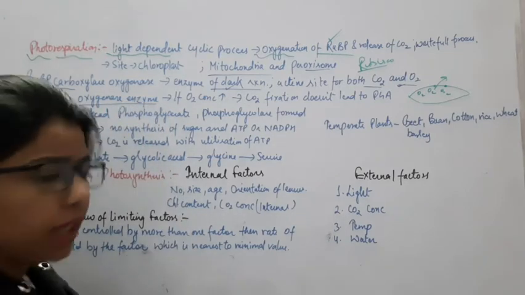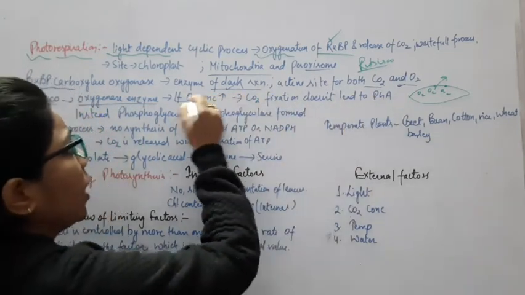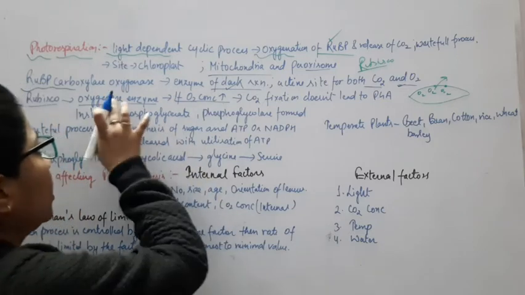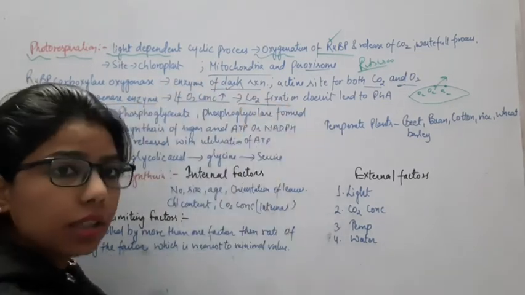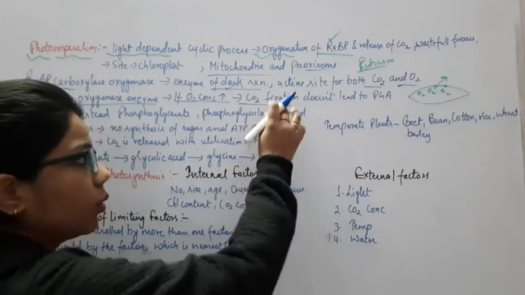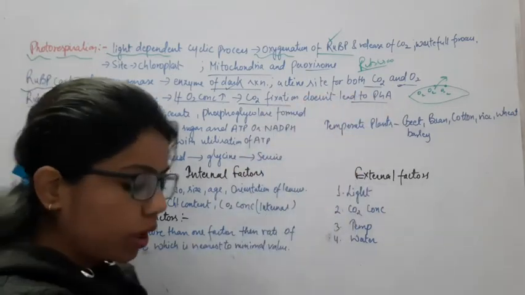Rubisco is the oxygenase enzyme. Okay, now oxygen will be more. What will happen if the concentration of oxygen is more? It will act as an oxygenase enzyme, and due to this it will not be able to fix the CO2, and what will it form as the product?